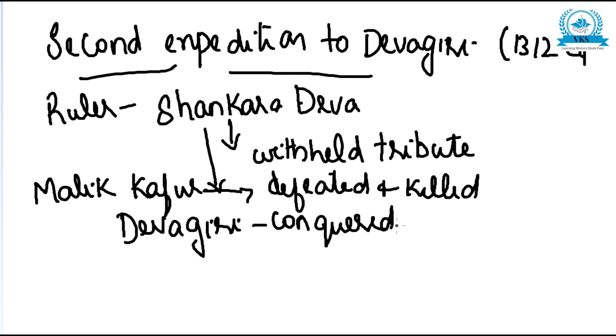Because the ruler Shankara Deva withheld the tribute and tried to rule independently. So Alauddin Khilji sent Malik Kafur against Devagiri. He defeated and killed Shankara Deva, and Devagiri was annexed to the Delhi Empire, and so Devagiri was conquered. So this is what happened in the second expedition to Devagiri. This was the last expedition of Alauddin Khilji to South India.